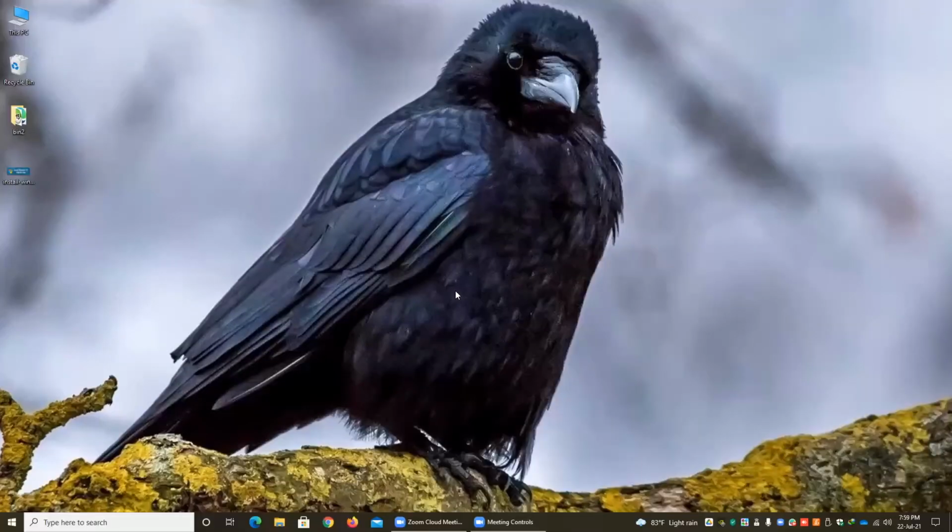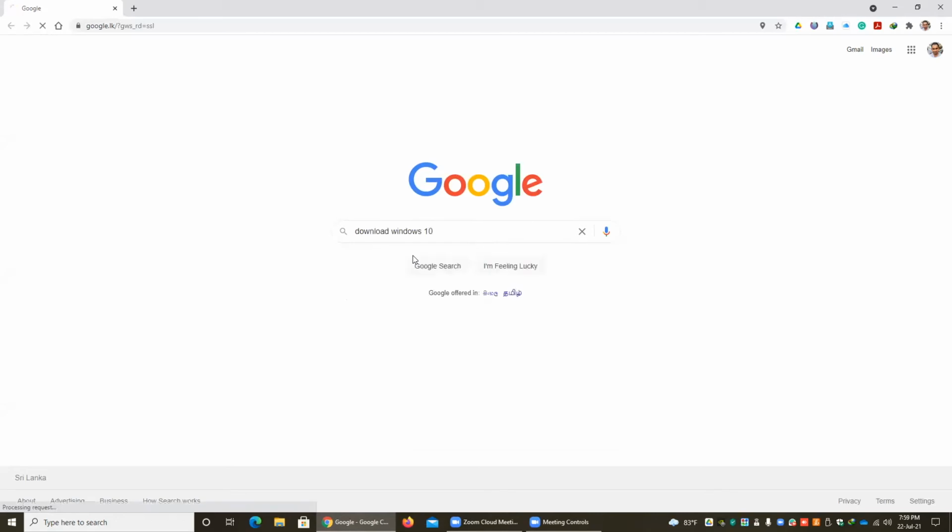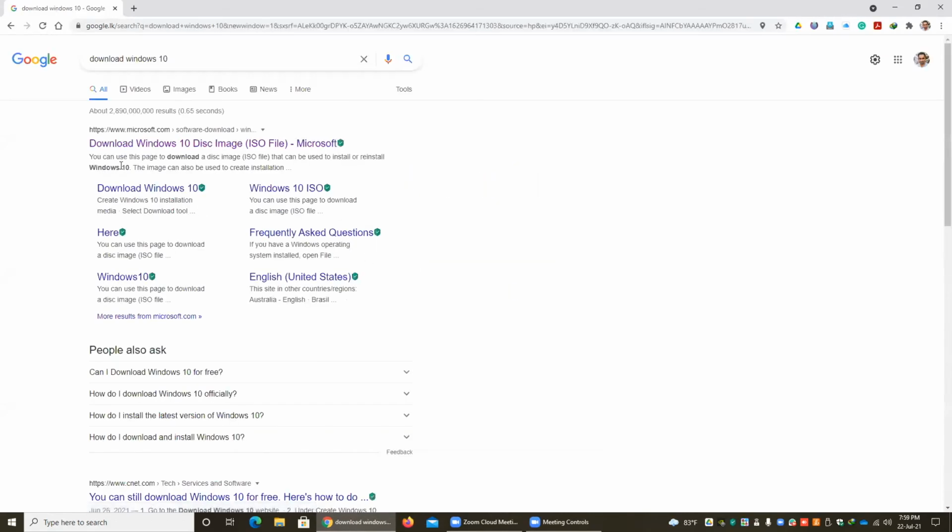First of all, you have to download Windows 10 from the Microsoft website. How can you download Windows 10? You can open your browser, whichever browser you have, and inside the browser you can type download Windows 10. And here you can see the Microsoft website, and click the download.